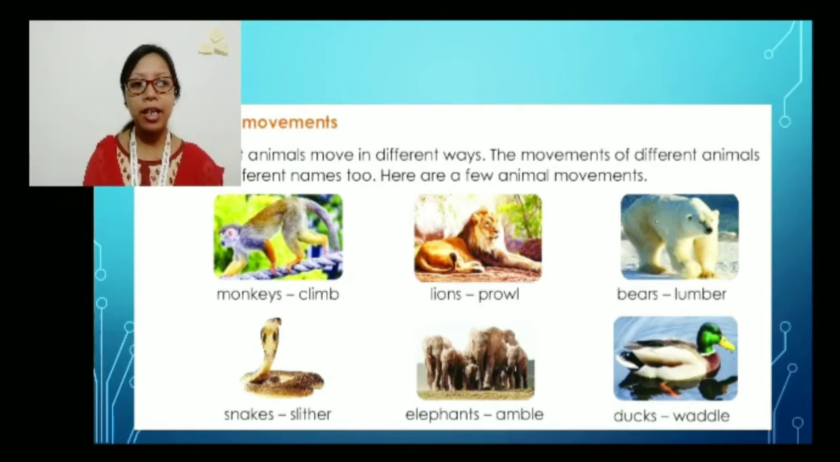The first one is the monkey. What do monkeys do? Monkeys climb. They climb the trees, right? Then lions prowl. Bears lumber. The movement of the bears is called lumber. Snakes slither. The movement of a snake is called slither. Then we have elephants. The movement of elephants is called amble, and ducks waddle. So these are the names of the movements. As you can see, they are very different from each other. Monkeys climb, lions prowl, bears lumber, snakes slither, elephants amble, and ducks waddle.